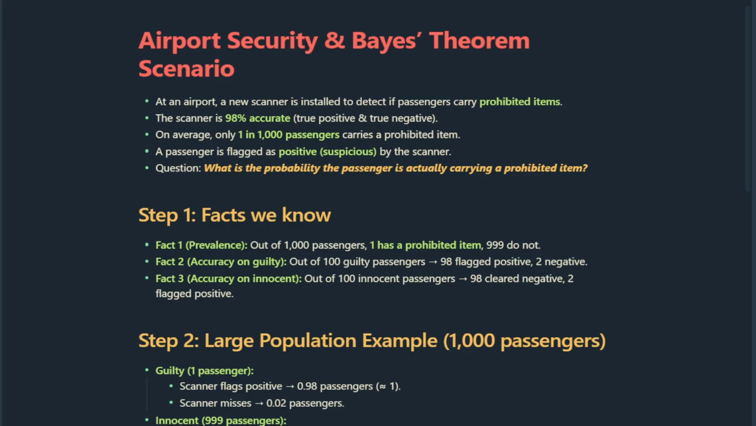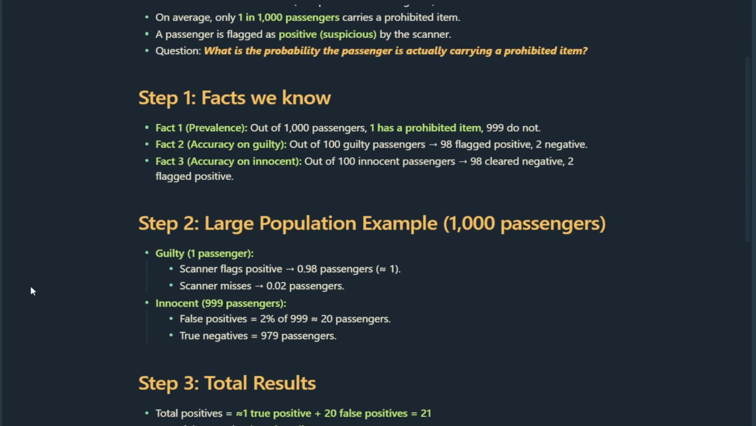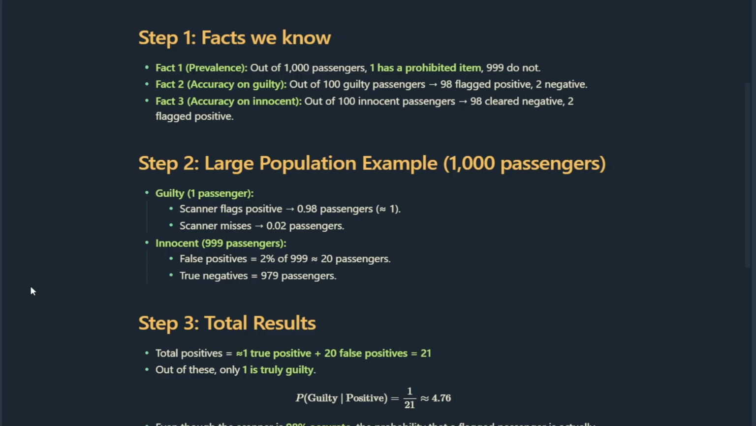Let's break it down step by step. Out of 1000 passengers, only 1 is guilty and 999 are innocent. The scanner works like this. For guilty passengers, it catches about 98% of them. For innocent passengers, it still makes mistakes 2% of the time, flagging them as guilty even though they are clean. So in a group of 1000 passengers, the one guilty person is almost always flagged positive. But among the 999 innocent passengers, about 20 people will also be wrongly flagged as positive because of that 2% error.